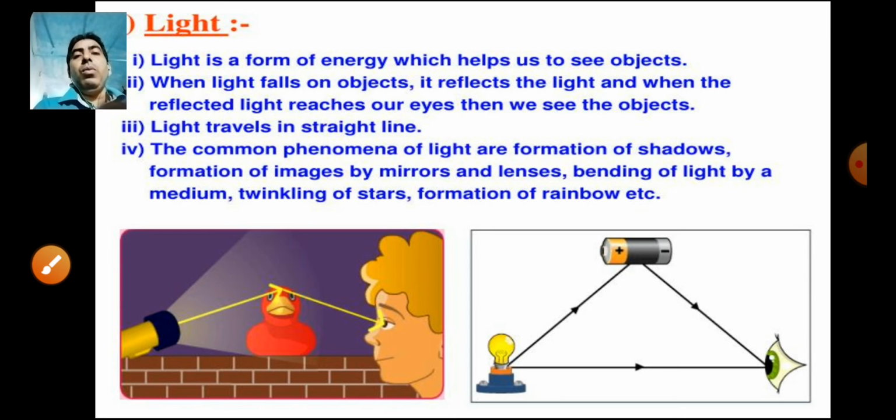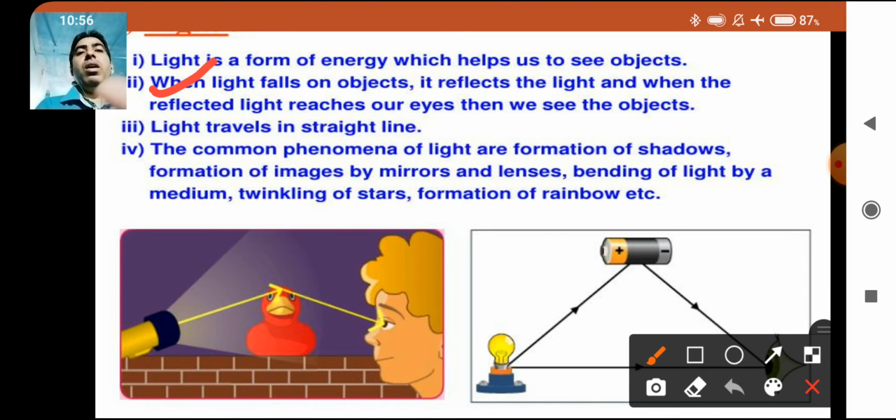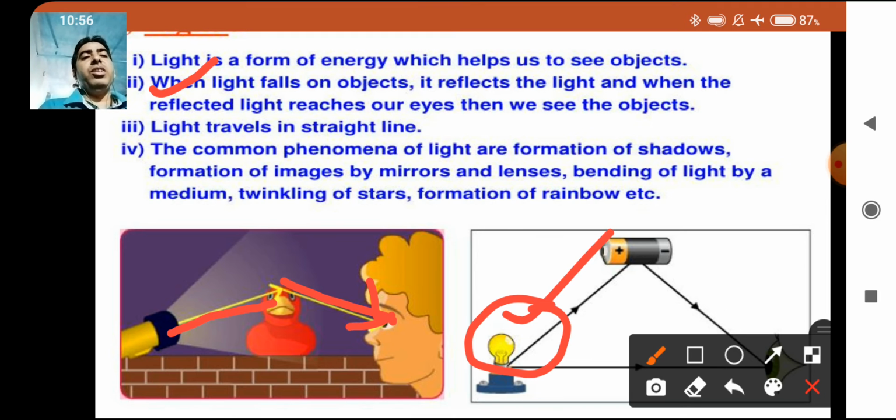And what happens when light falls on an object? It reflects the light, and when the reflected light reaches our eyes, then we see the object. Here, the torch light is falling on the object, and this light is reflected back to the eyes of a child. Then this child can see the object. So here, the source of light comes to an object and is reflected back to the eyes of a person, and we are able to see the object.